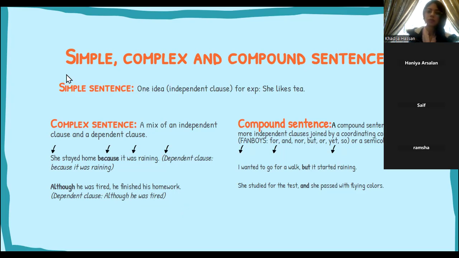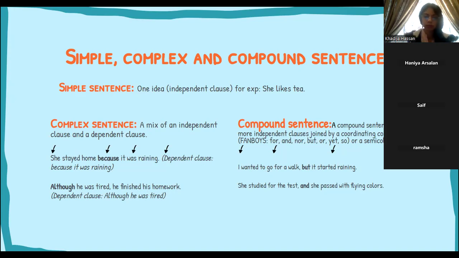Compound sentences join two independent clauses together. So compound sentences are two or more independent clauses joined by a coordinating conjunction, right? The abbreviation for coordinating conjunctions is FANBOYS: F for, A and, N nor, B but, O or, Y yet, S so, or a semicolon. So either you can use a coordinating conjunction or you can use a semicolon.